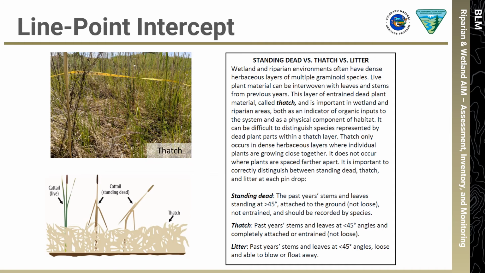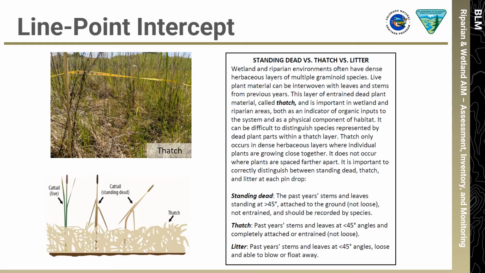If the pin intercepts standing dead, thatch, or litter, record the appropriate codes within the lower layers column. Thatch is a unique type of litter that can be found in wetland and riparian environments. It is a tightly interwoven layer of living and dead stems and leaves which accumulates between the layer of actively growing vegetation and the soil underneath. It is important to correctly distinguish between standing dead, thatch, and litter at each pin drop.